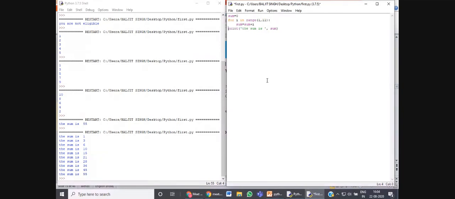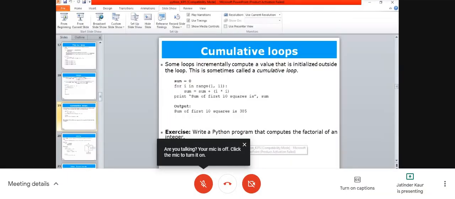Just by giving a tab space, you can indent the statement, and removing that indentation will give you the cumulative result of that loop. So this is the way we use cumulative loops in Python programming. Now let's move further.